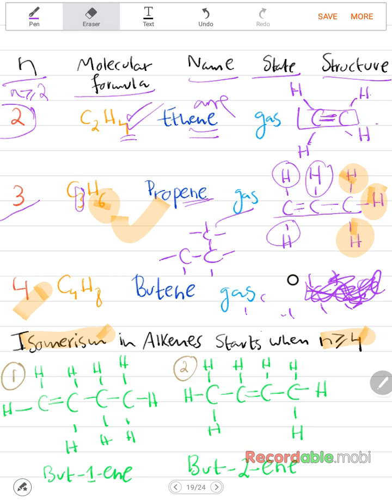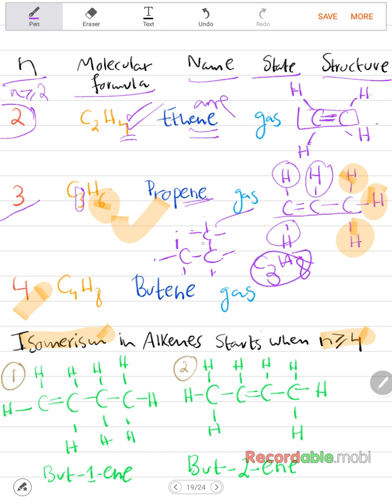Sorry, let me clean up. And there's also another type of isomerism, which is when there's branching in alkanes. So let me just do something and count here. If there's an H, so 1, 2, 3, 4, 5, 6, 7, 8. So C3H8. Yeah, that's correct. So in alkanes, isomerism for the branching type starts from n greater than or equal to 2. So no. In alkanes, isomerism for the branching starts from n greater than or equal to 3.